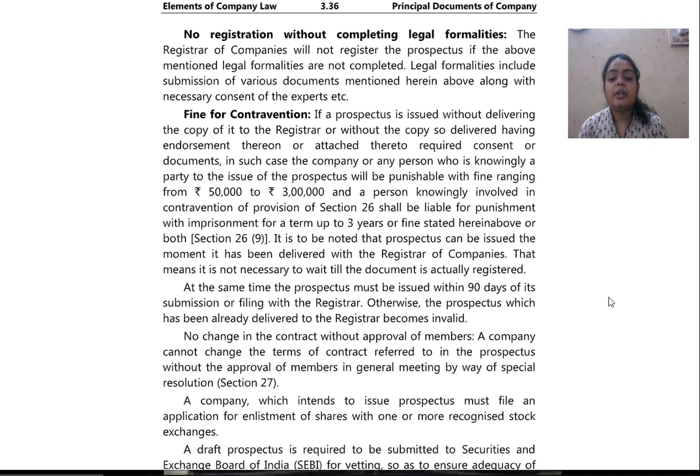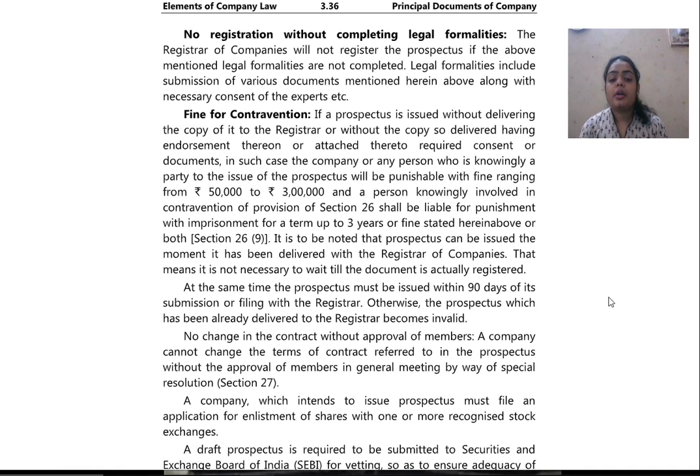It is to be noted that prospectus can be issued the moment it has been delivered to the registrar of companies. That means it is not necessary to wait till the document is actually registered. At the same time, the prospectus must be issued within 90 days of its submission or filing with the registrar. Otherwise, the prospectus which has already been delivered to the registrar becomes invalid.